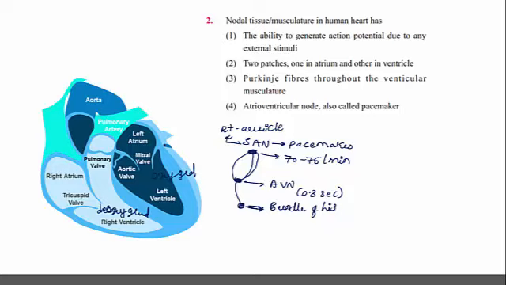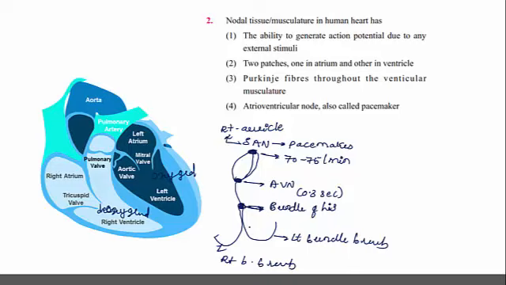So once the impulses are received by the bundle of His, the impulse carrying system branches here. This is the left bundle branch and this one is the right bundle branch.